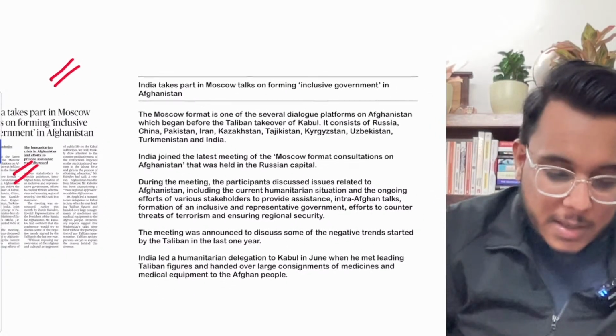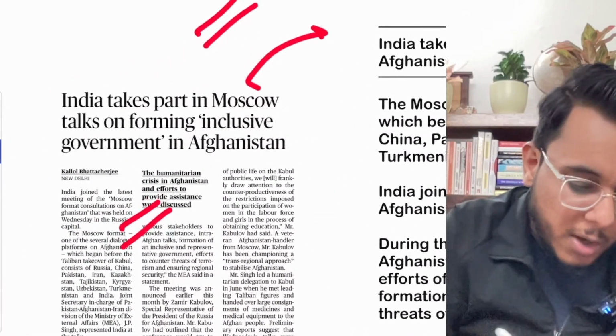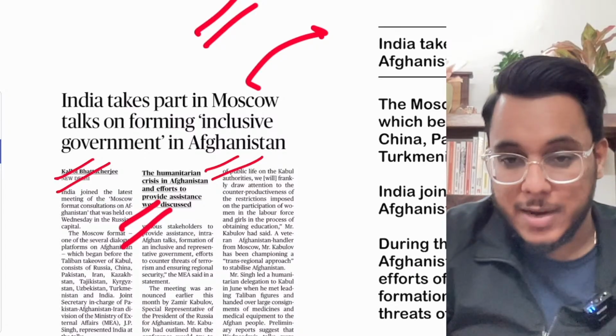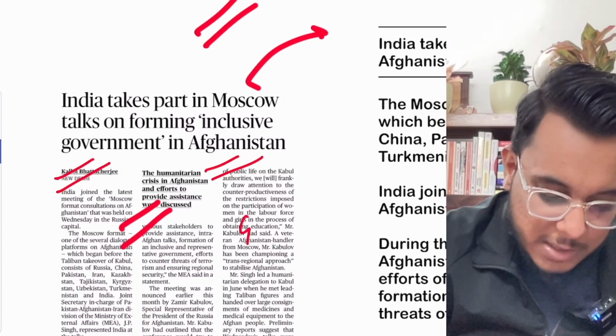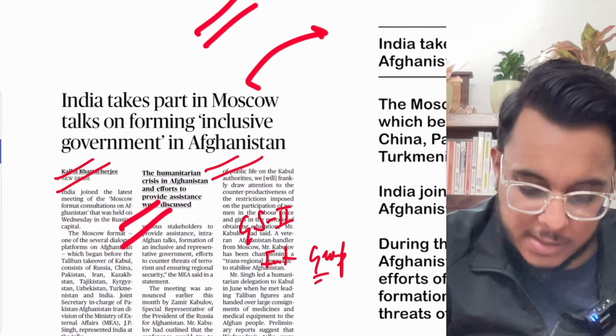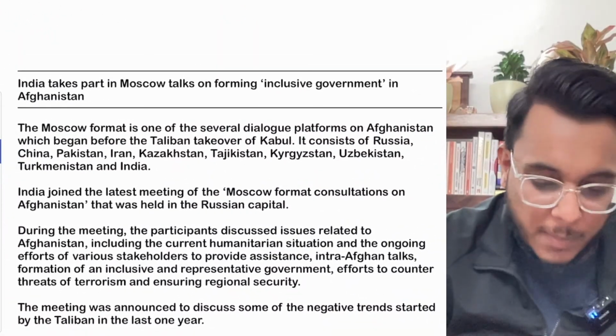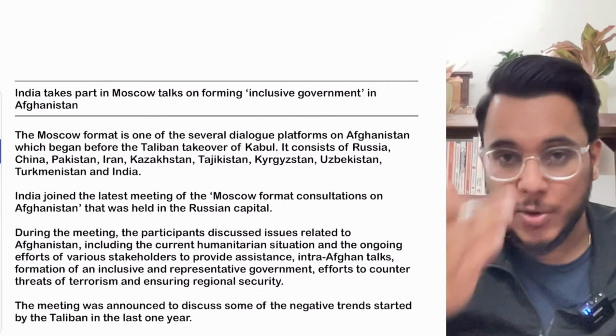Fine, that is something. Now, India takes part in the Moscow talks on forming an inclusive government in Afghanistan. This article we will see with respect to GS paper number 2, international groupings. Now, basically, guys, before going into this article, let's take some background information.